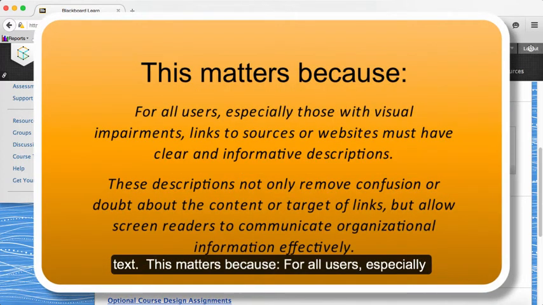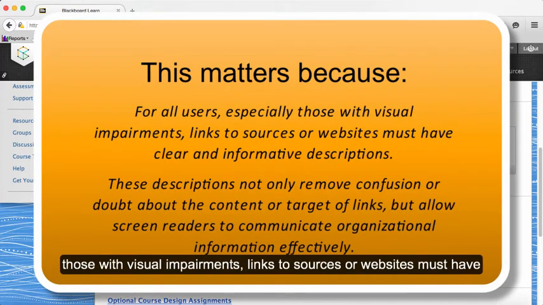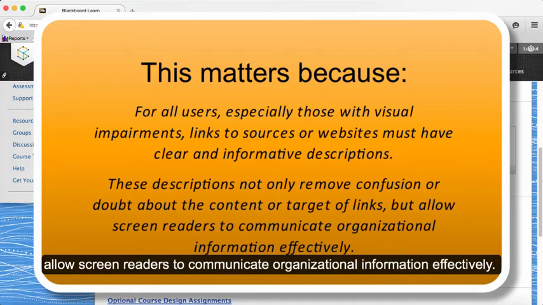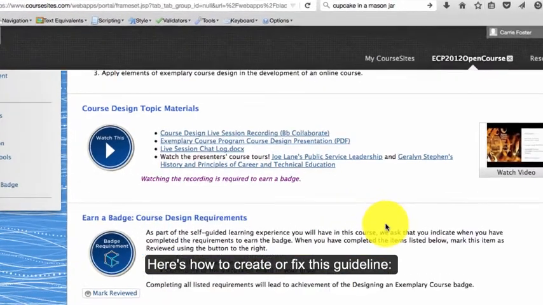This matters because, for all users, especially those with visual impairments, links to sources or websites must have clear and informative descriptions. These descriptions not only remove confusion or doubt about the content or target of links, but allow screen readers to communicate organizational information effectively.